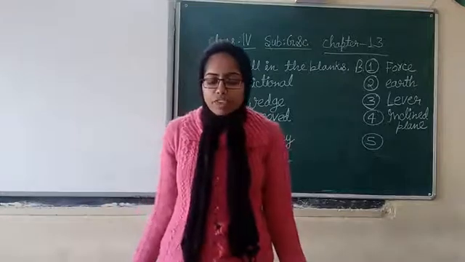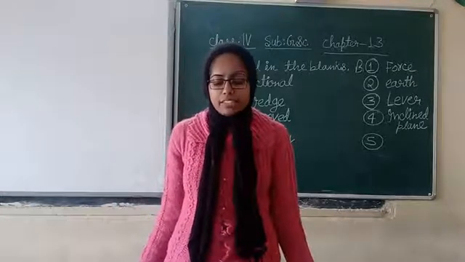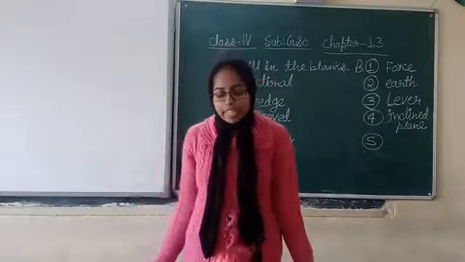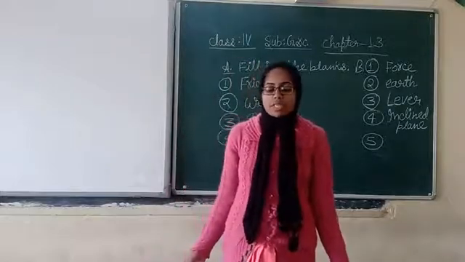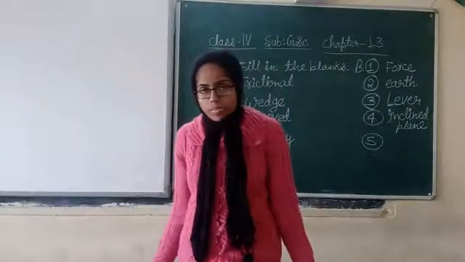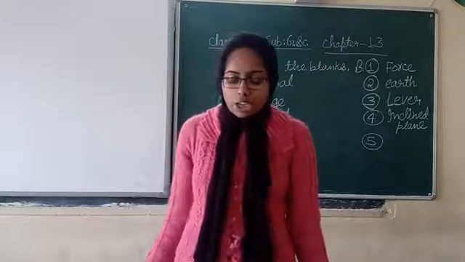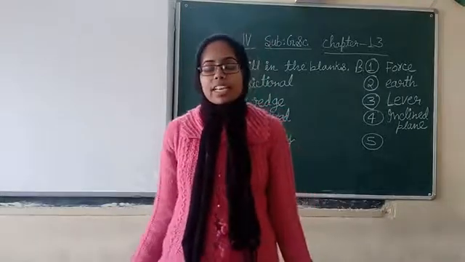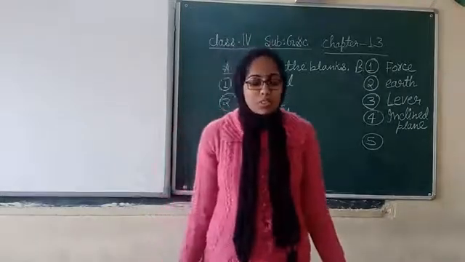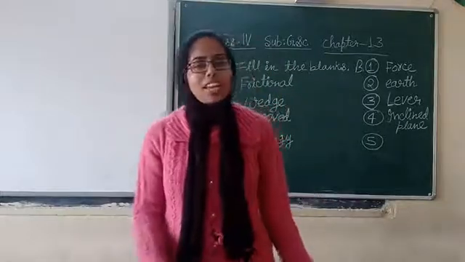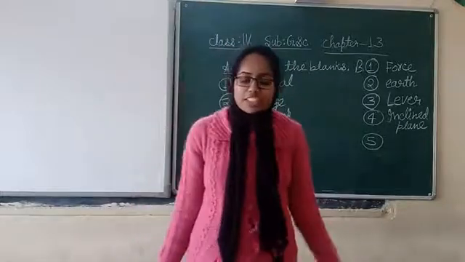Now the last question of this exercise. The energy of the running water in a river is changed into dash. First option electric energy, second option magnetic energy, and third option chemical energy. Which is the correct answer, my dear students? Today only we discussed, and the answer is electric energy.